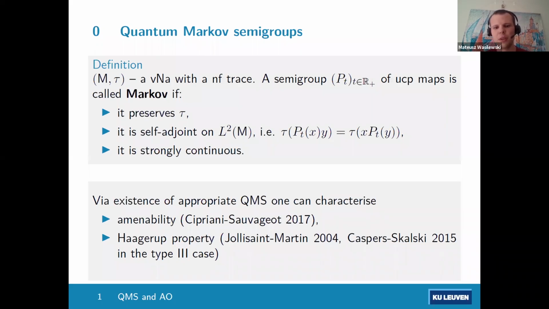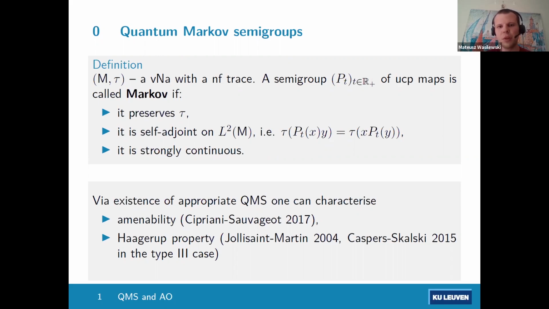And the Cipriani-Sauvageot result is basically saying that if you have a semigroup such that the maps PT are trace class, which is basically a non-commutative analog of being L1, then you have amenability. And the corresponding characterization of Haagerup property: for groups, this is existence of positive definite functions which vanish at infinity and go to 1. And for von Neumann algebras, this is just compactness of the operators in the semigroup PT.